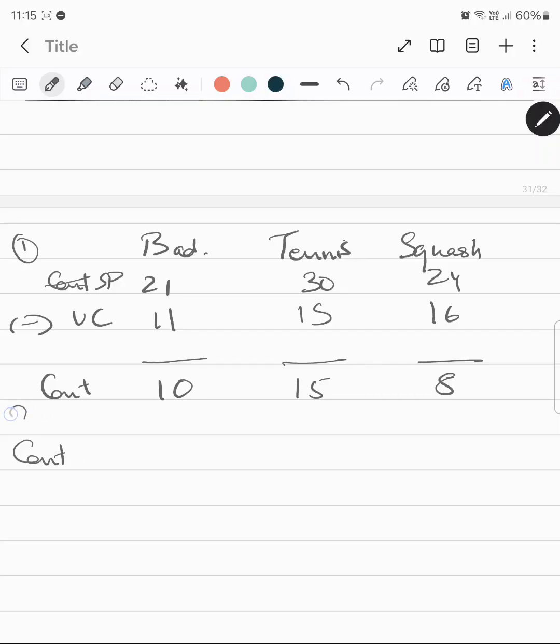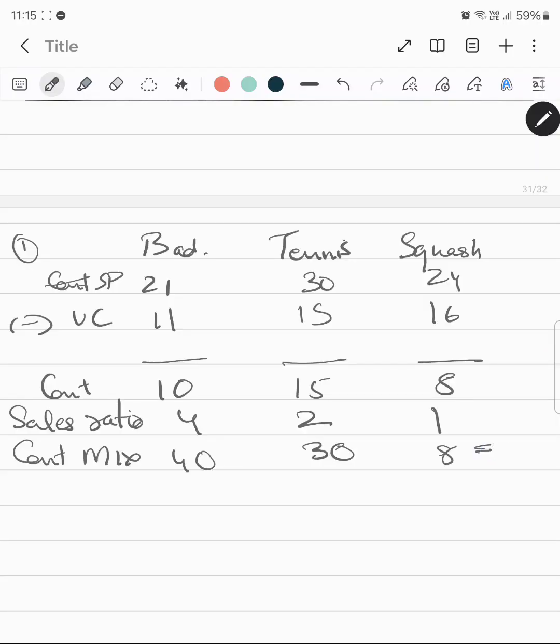So we need to find the contribution mix as well. For that we need the sales ratio, and then we will have the contribution mix. So the ratio was 4:2:1. Similarly, we total this up.